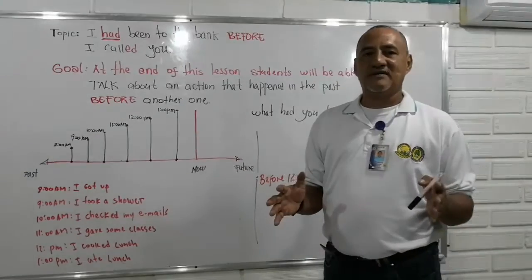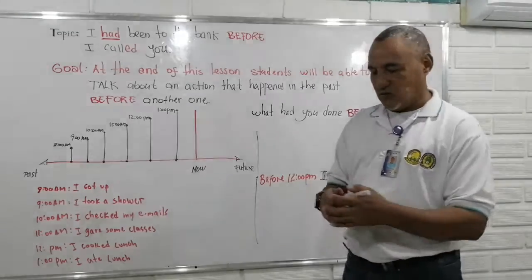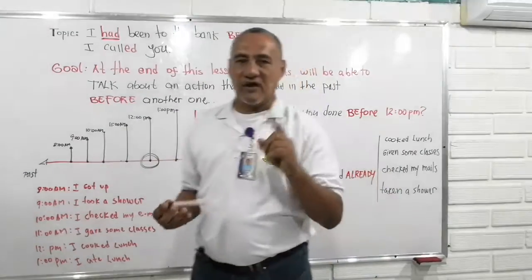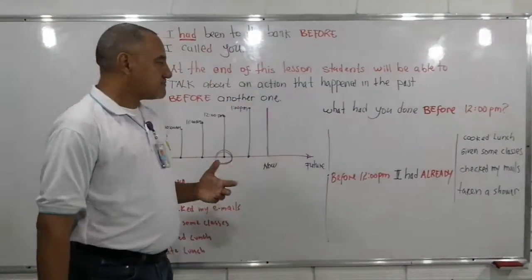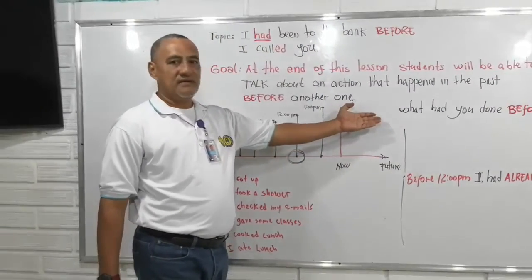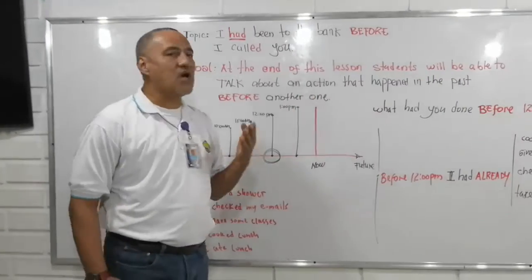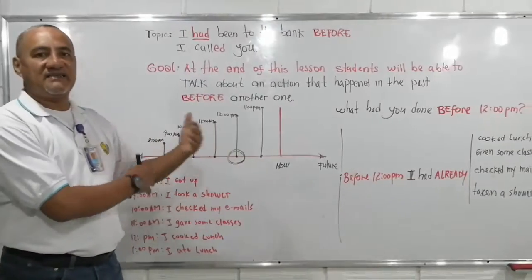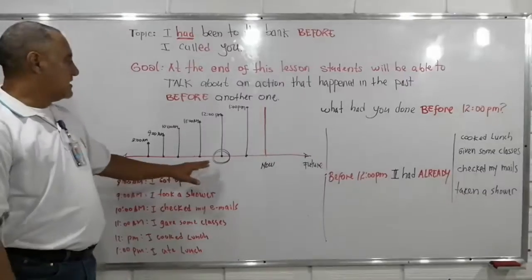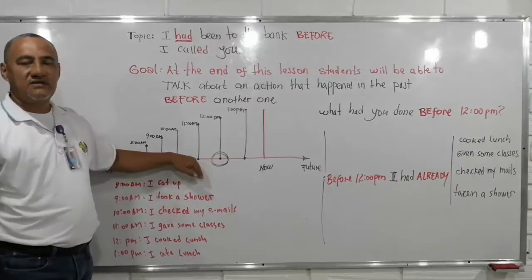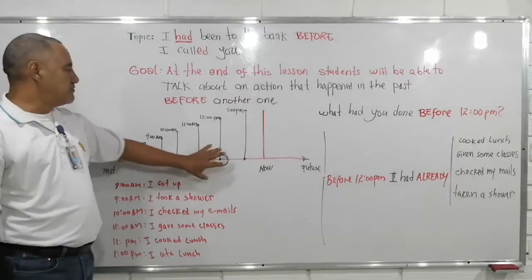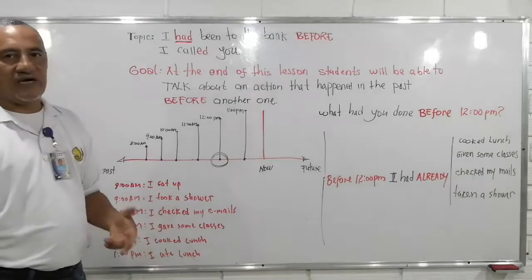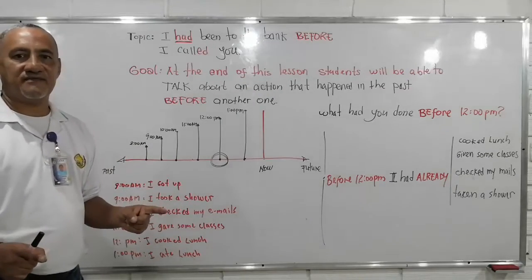Then I will take a reference point, which is 12. Alright? 12. Now, look at this question. Hey teacher Alberto, what had you done before 12 p.m.? ¿Qué habías hecho antes de las 12? Then, if I am going to describe all that I did before this time, I have to use past perfect.